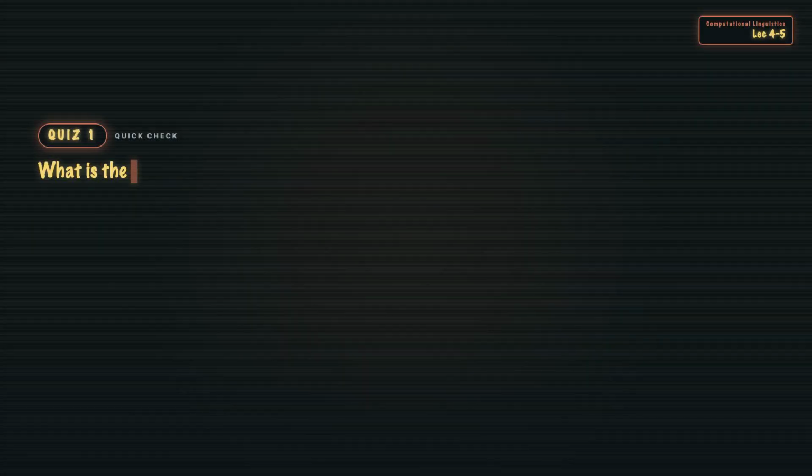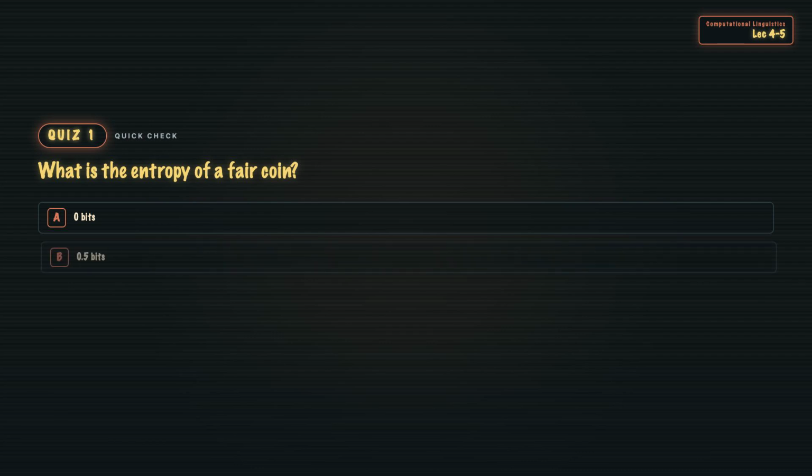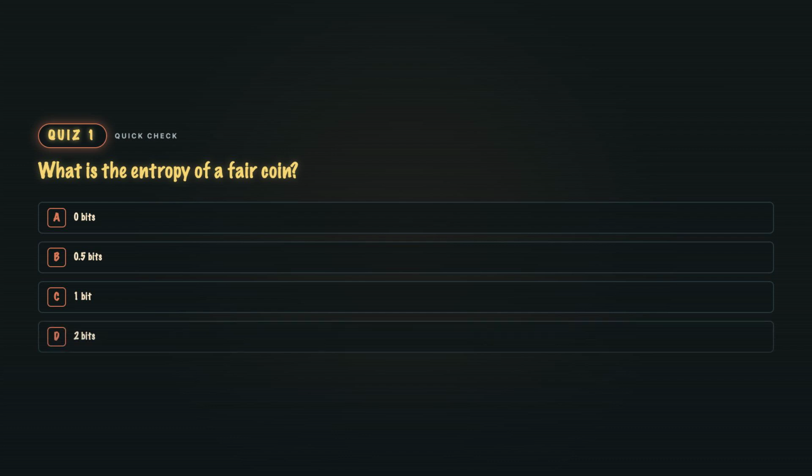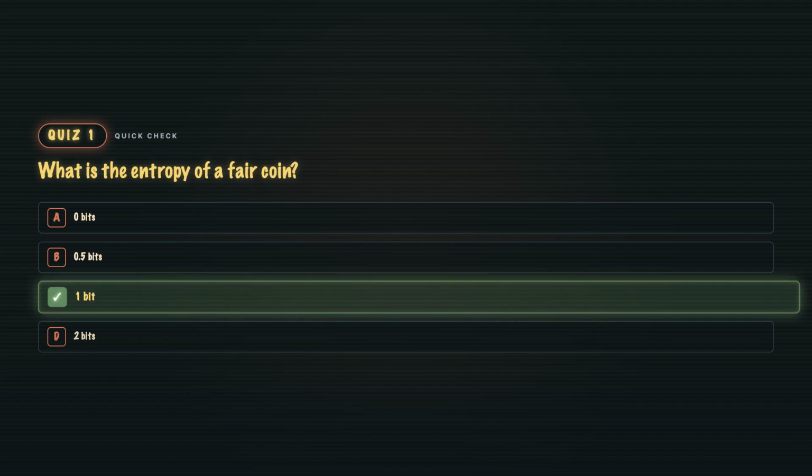Quiz 1. What is the entropy of a fair coin? A. 0 bits, B. half a bit, C. 1 bit, or D. 2 bits? C. Exactly 1 bit. 2 equally likely outcomes at probability 1/2 each. Plug into the formula. Log base 2 of 1/2 is -1. Everything cancels to 1. That's literally the definition of a bit. The information from one fair coin flip.